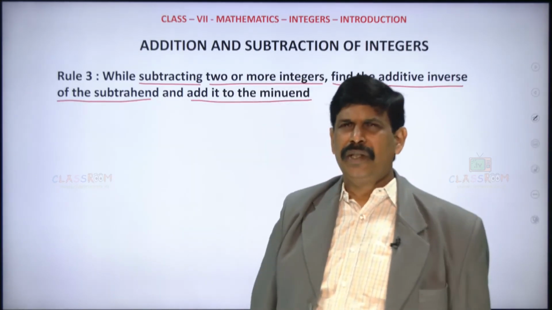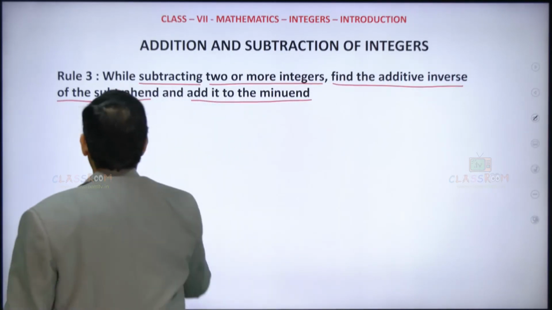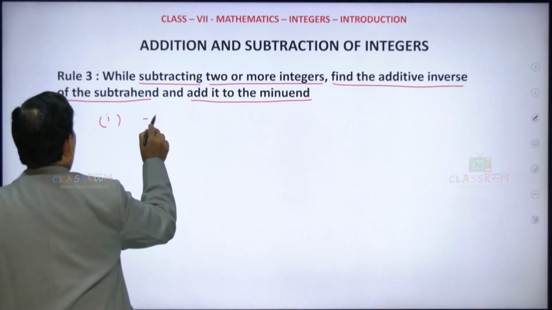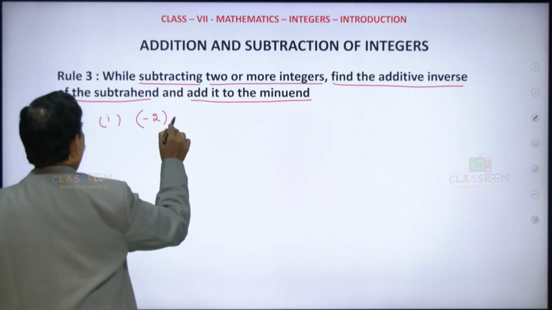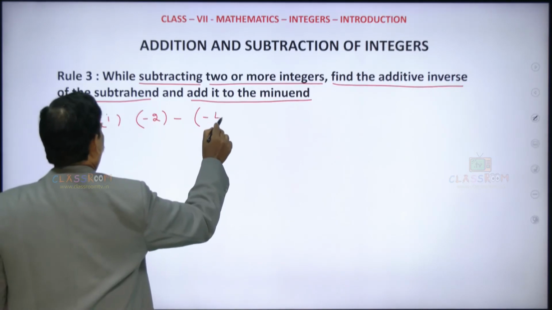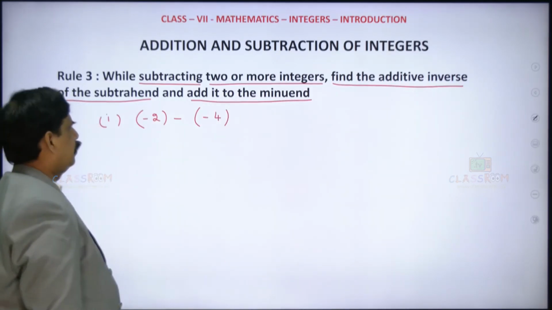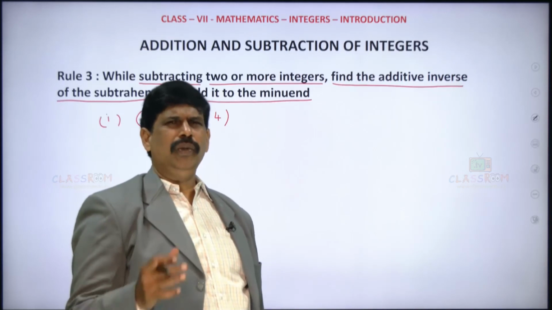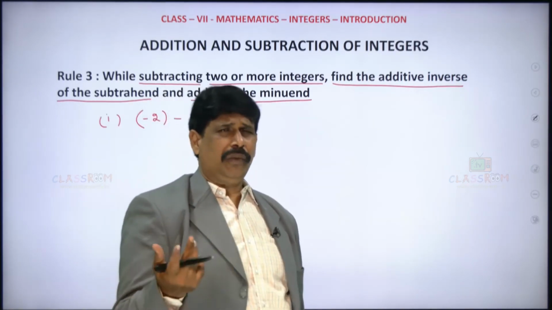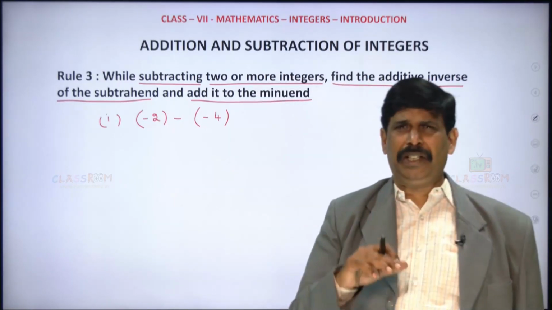It's clear. Say suppose, for example, we are taking minus 2 minus, for example, minus 4. What is minus 2 minus of minus 4? That is the question. Because we haven't done multiplication of integers yet.